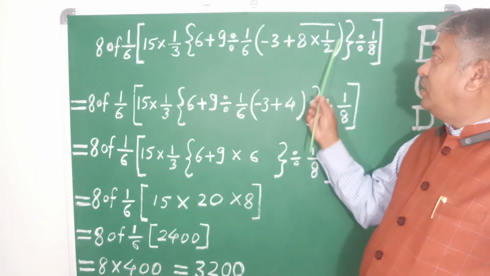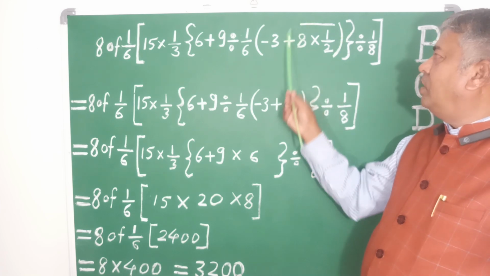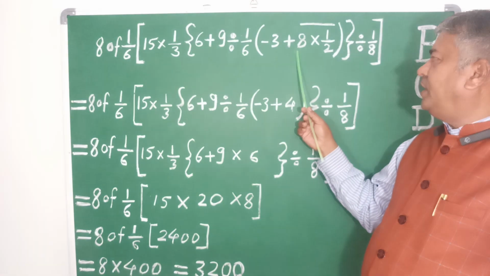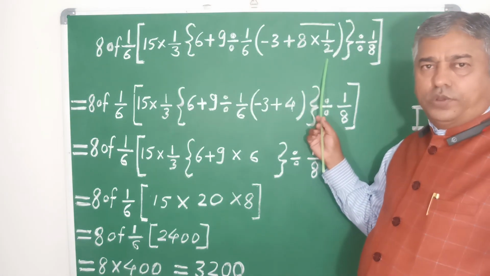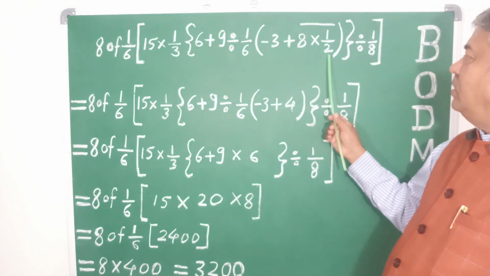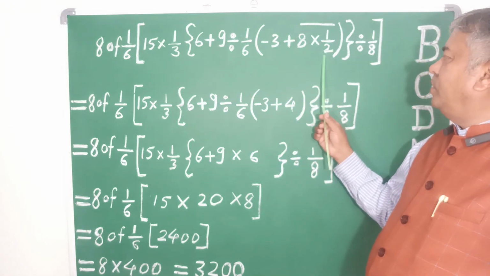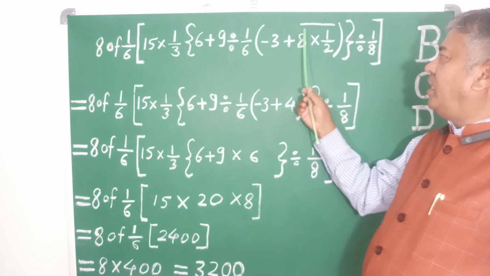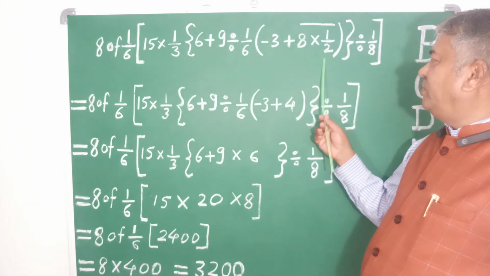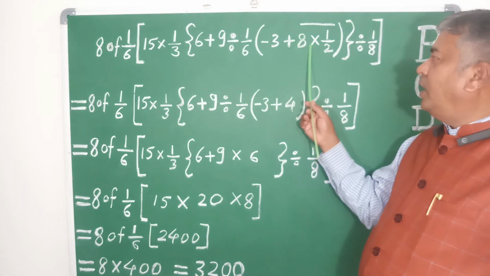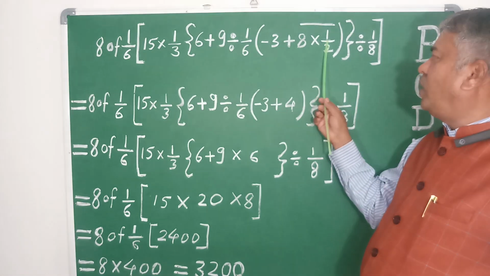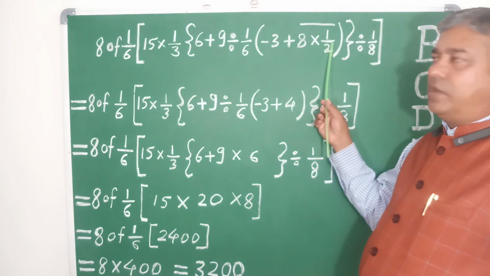Now we have to do the operation here. Here is a bar bracket for 8 and 1 upon 2. Here we have to do the process. 2 fours are 8, 2 fours are 8. And this is 2 ones are 2, 2 fours are 8. And this is the product, so this is 4 into 1, 4.